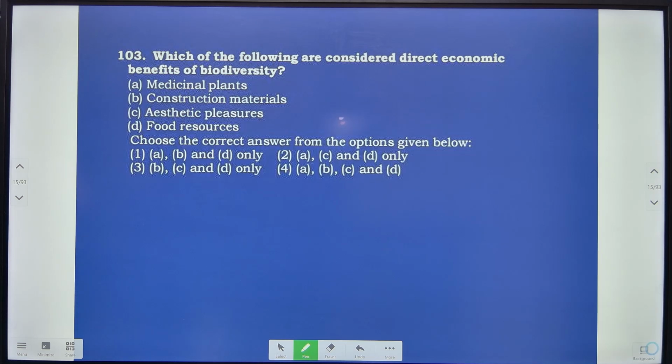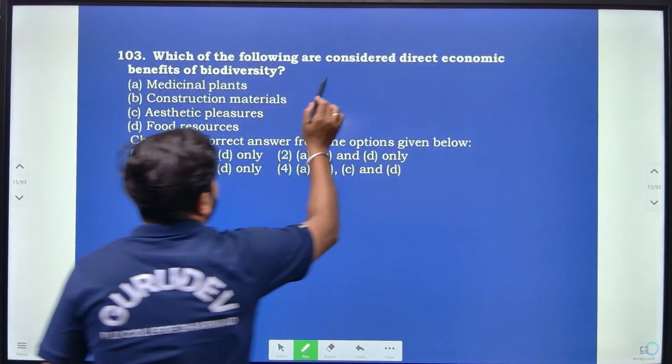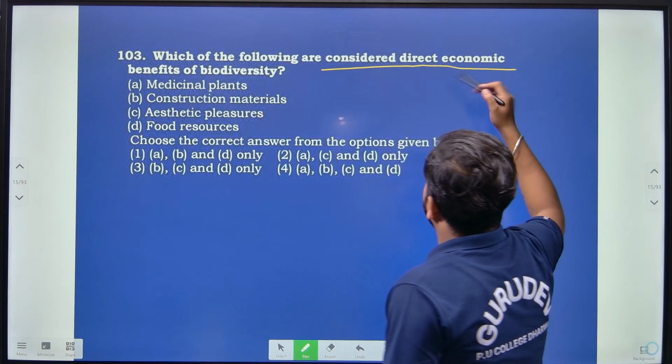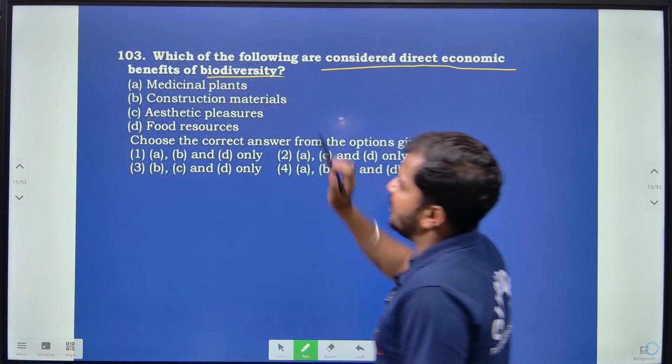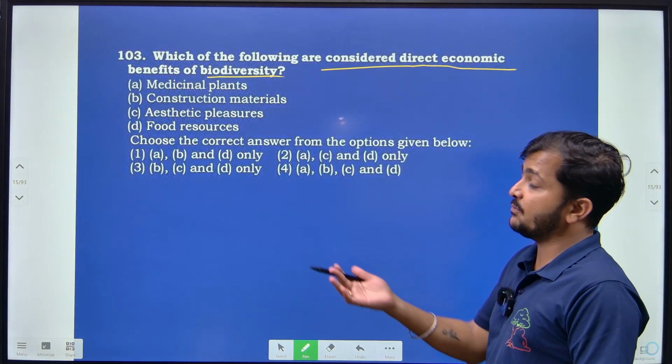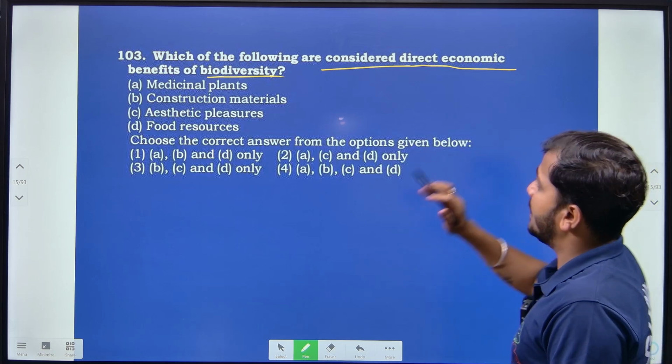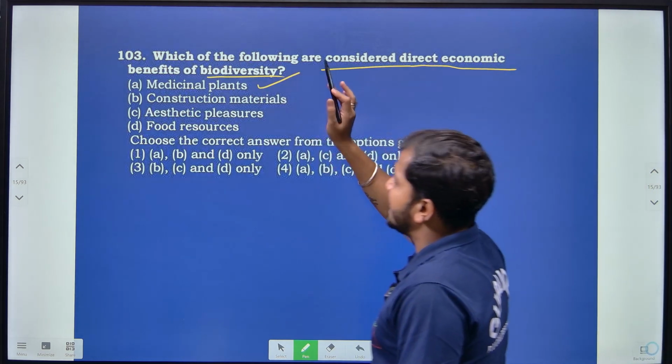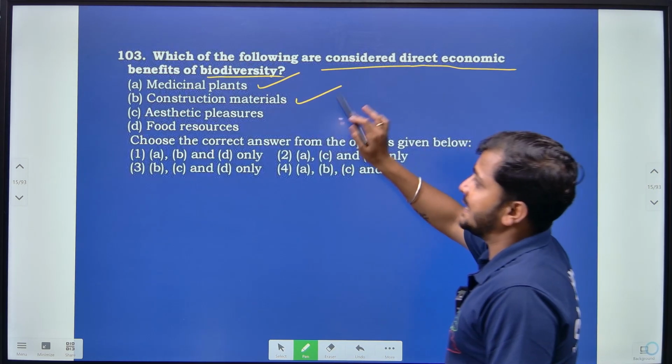Then moving on to the next question: which of the following are considered direct economic benefits of biodiversity? Economically, we can directly get medicinal plants, yes. Construction materials, yes.